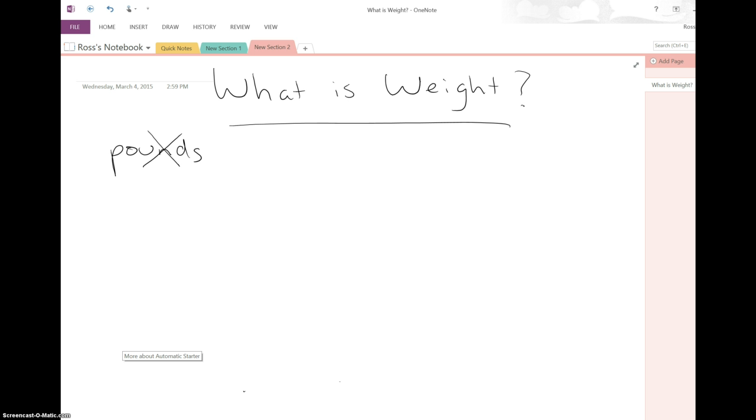We are going to be talking about newtons when we're talking about weight, and we're going to be talking about kilograms when we're talking about mass. So weight, we're going to talk about newtons. Mass, we're going to talk in kilograms.